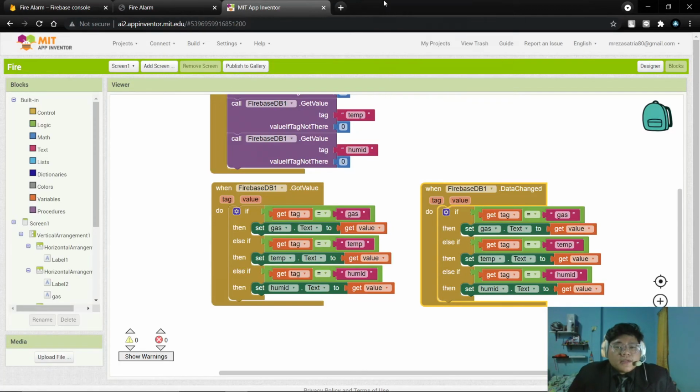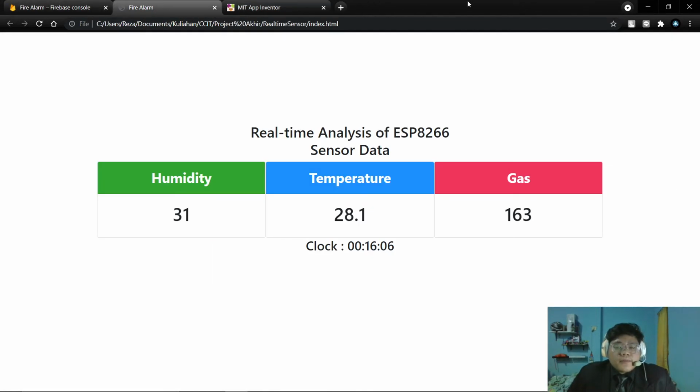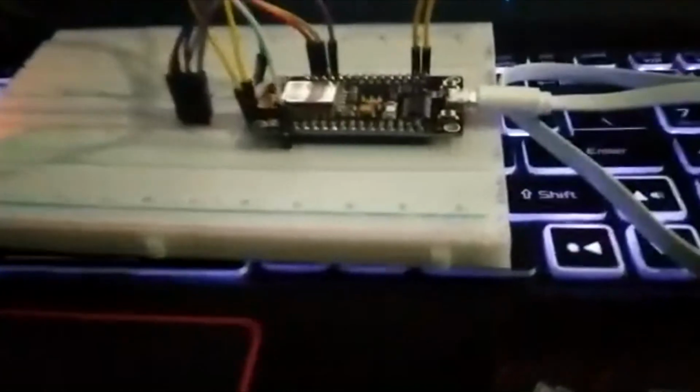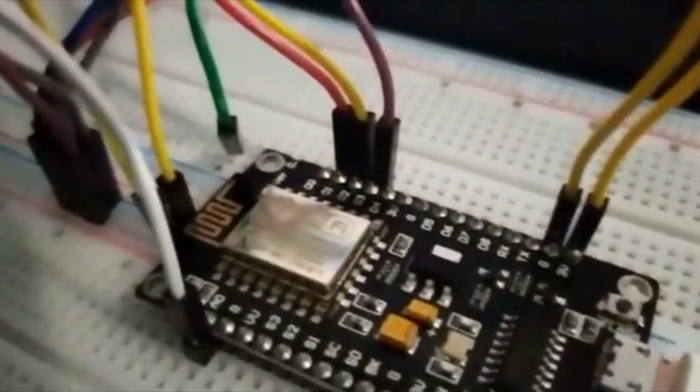And then me and Attar will demonstrate the video of our device. And this is our device. Now we're gonna test the gas sensor.